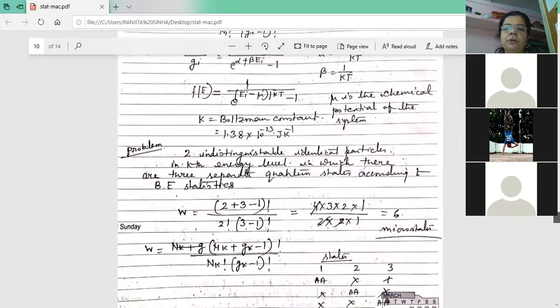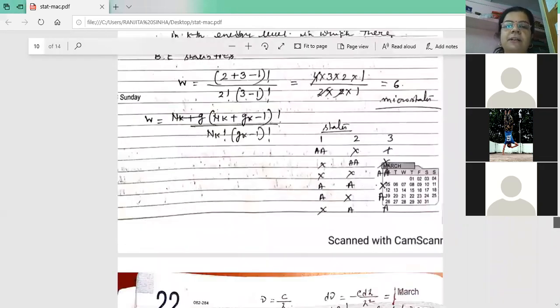And so here we are considering it by chart. What are the number of particles? 2 indistinguishable particles, A and A, are there, and there are 3 boxes. How will you distribute?